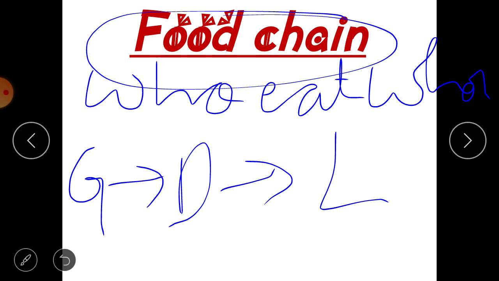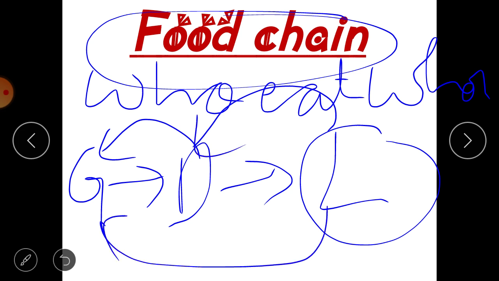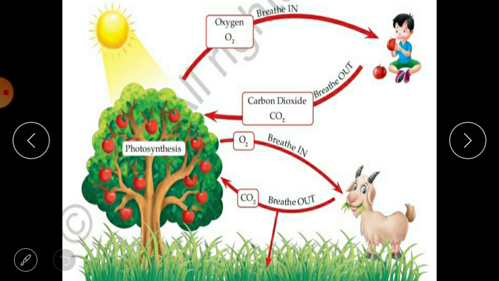In this we know that lion does not eat grass. Lion is not a herbivorous animal. So deer eats grass and lion eats deer, and indirectly lion gets its food from grass. Directly lion does not eat grass, but indirectly lion also gets its food from grass. So in this way plants and animals both depend on each other for their food. So this is interdependence.